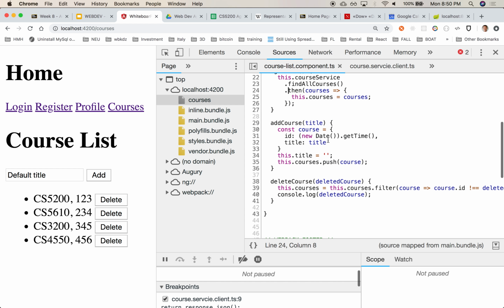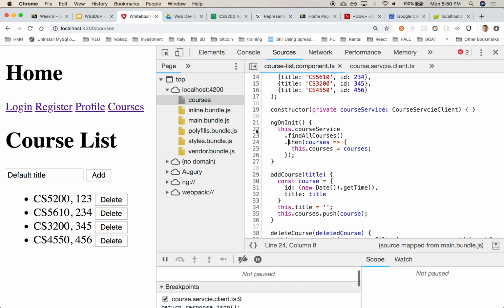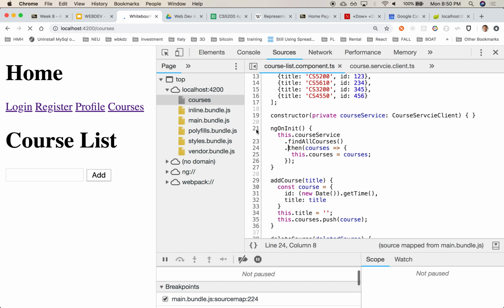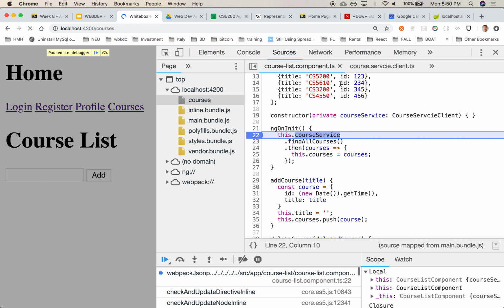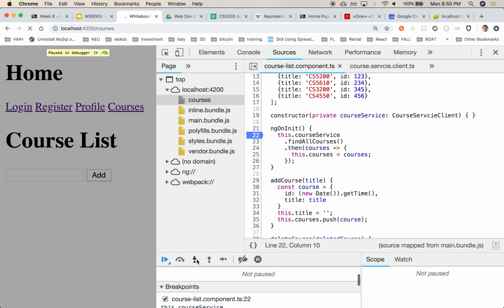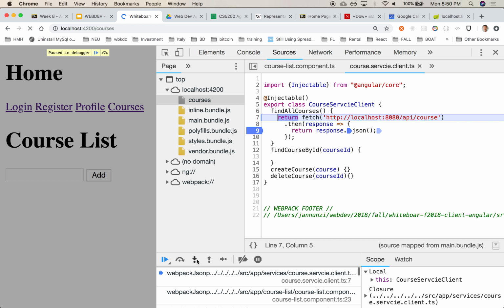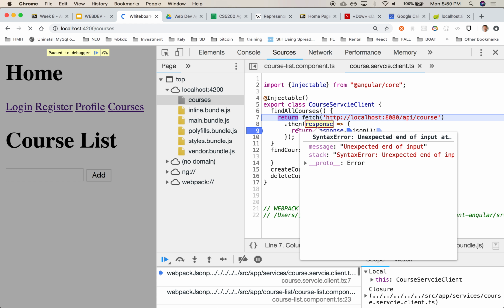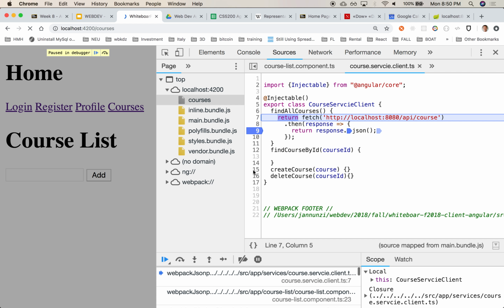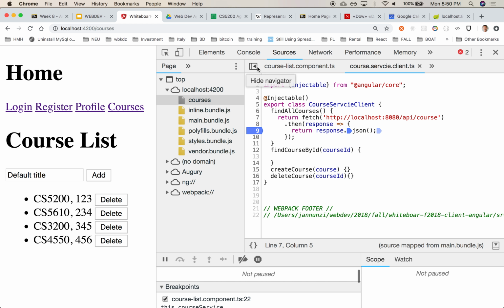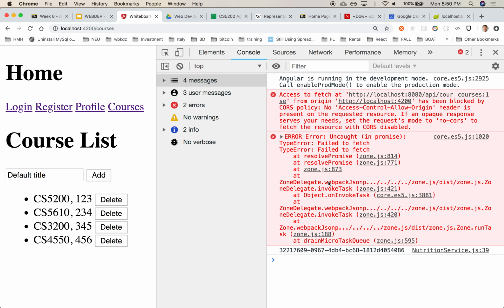The component is here, comes here, on init, course service. Let's navigate in there. There we go. Response. So it should come here, return, then response. What am I getting here? Console, CORS.